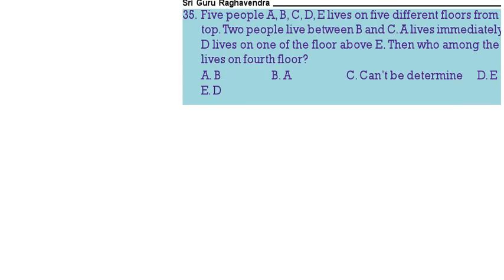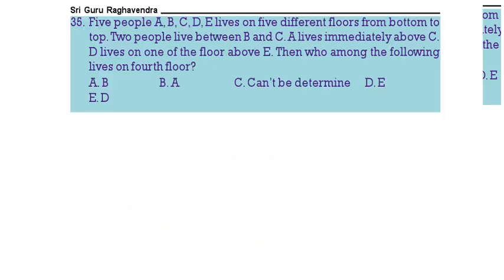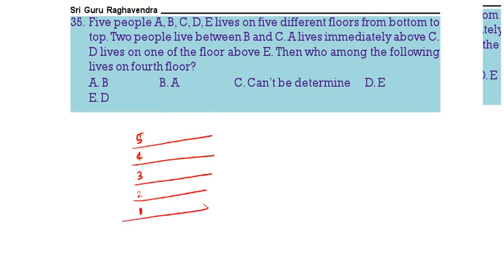Next, 5 people A, B, C, D, E live on different floors from bottom to top. Two people are there between B and C. A lives immediately above C. D is living on one of the floors above E. Then who is living on the 4th floor? Now all of you write down 5, 4, 3, 2, 1. 5 floors are there: 5th floor, 4th floor, 3rd, 2nd and 1st.